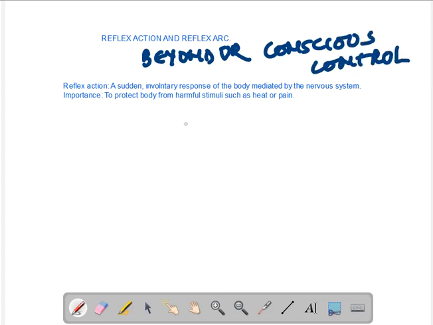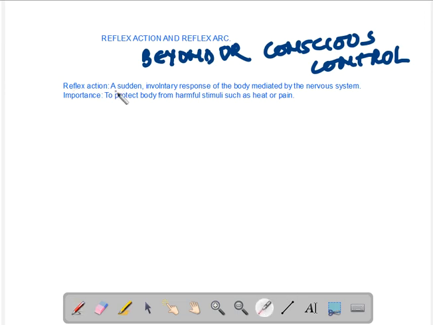For example, speech is a voluntary response. Chewing is a voluntary response. Breathing is a partially voluntary response. You cannot stop breathing because your diaphragm is beyond your control. So your diaphragm is under involuntary control of your brain.